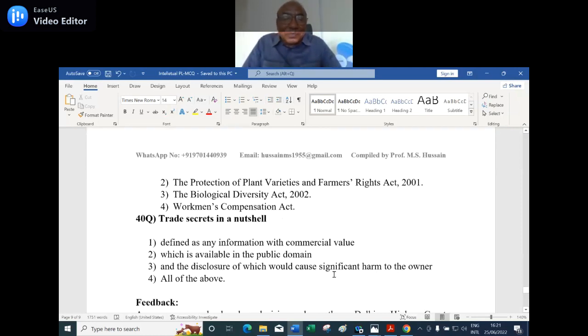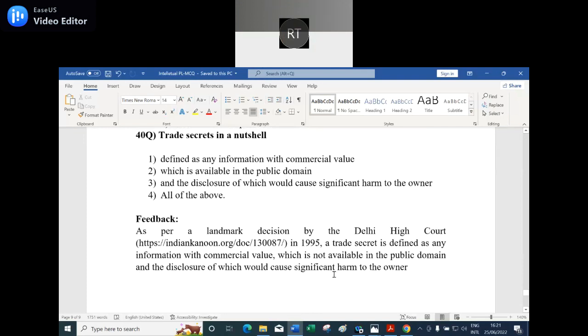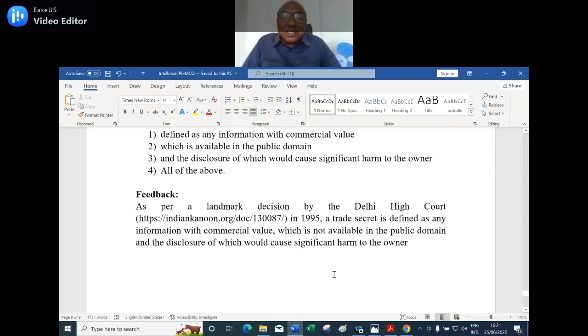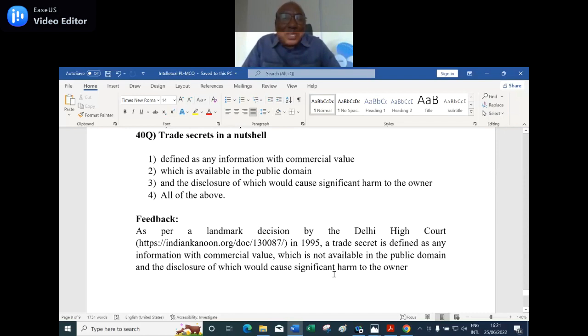Number 4? As per the landmark decision by the Delhi High Court, trade secret is defined as any information with commercial value which is not valuable. Oh, no, wrong. It is not number 4, it is number 2.